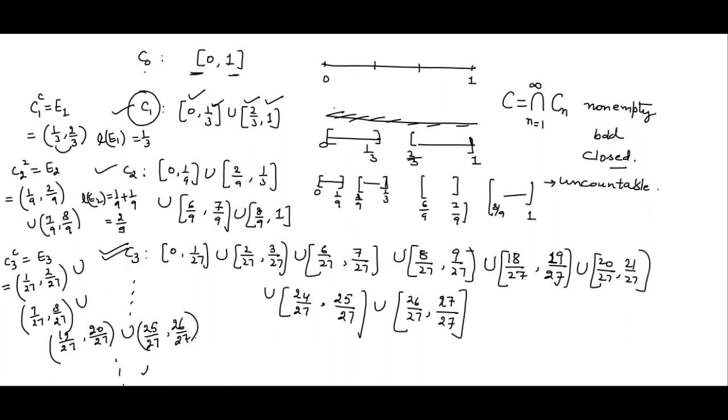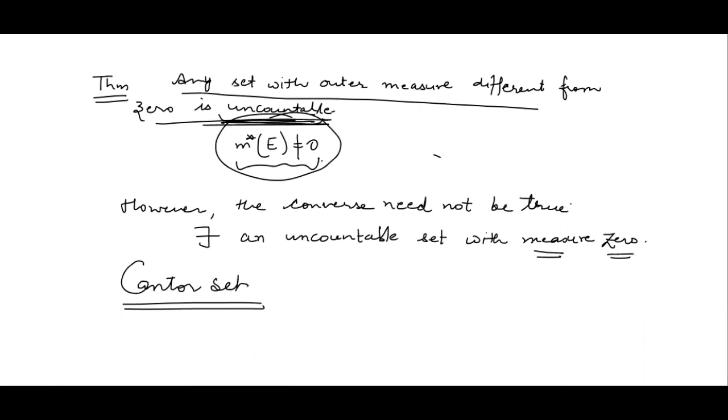The length of E3 is 1/27 plus 1/27 plus 1/27 plus 1/27, which comes out to be 4/27. So that can be written as 1/3 times 2²/3². This can be written as 1/3 times 2/3. And this is 1/3. Right?